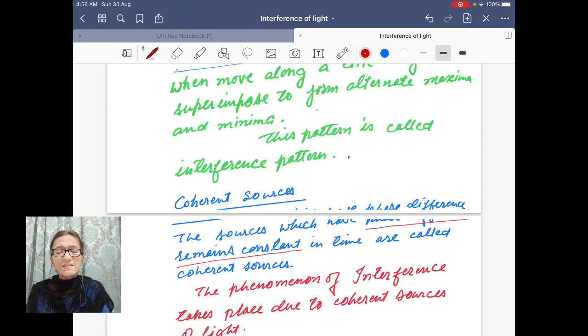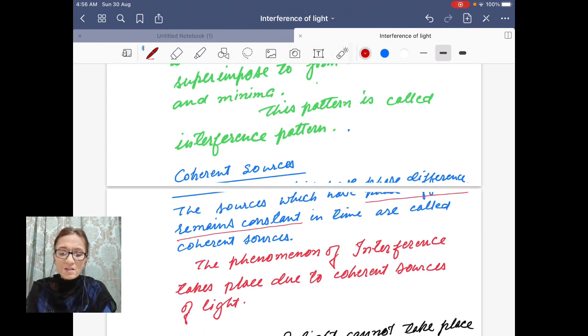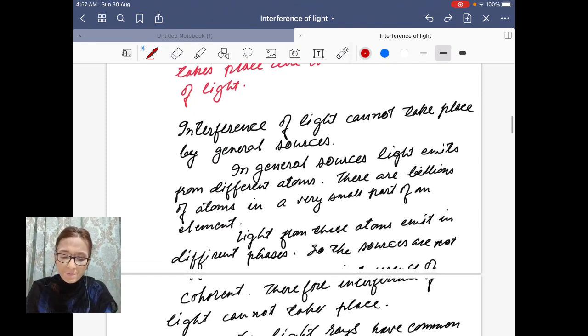If they have an initial phase difference 0, then at any further time the phase difference should remain 0. Such sources of waves are called coherent sources. Now interference can take place only due to waves coming from coherent sources.